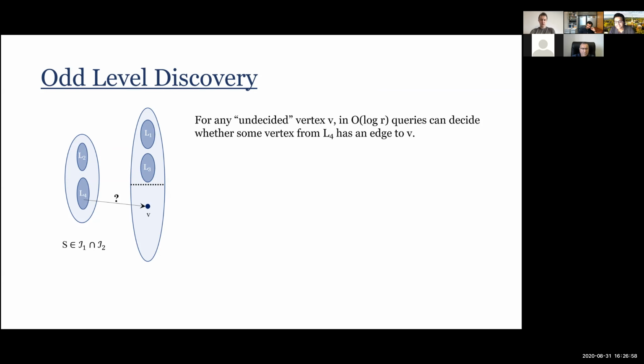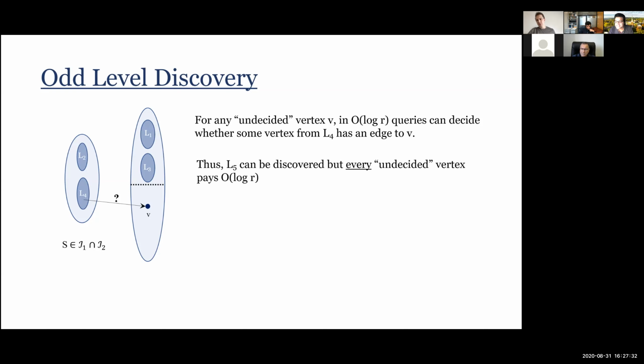For every vertex below the line, every vertex which is undecided, which has not been assigned a layer, by using a similar binary search idea, I can find whether or not there is some vertex in L4, because L4 is in the S set, is in the nice set, whether there is an edge from that vertex to V. Which means that if I go and query every vertex below the line, paying order log R queries per vertex, I can discover L5. Okay. What's the problem here?